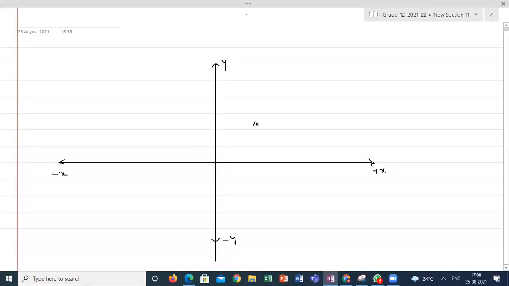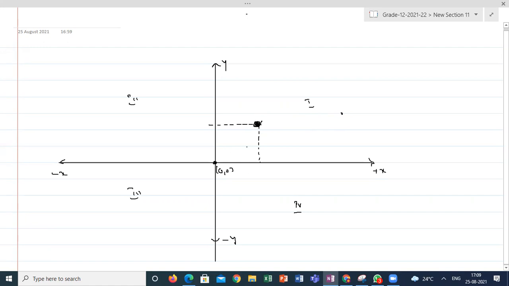If I am locating a point, how do I locate this point? Here there is a reference system. The point of intersection of these two axes is called the origin, (0, 0). If I split the whole screen into four parts, not equal parts, we get the first quadrant, second quadrant, third quadrant, and fourth quadrant. If I want to mark a position, I never take it straight away like this. Each and every point or diagram I can refer from the origin.